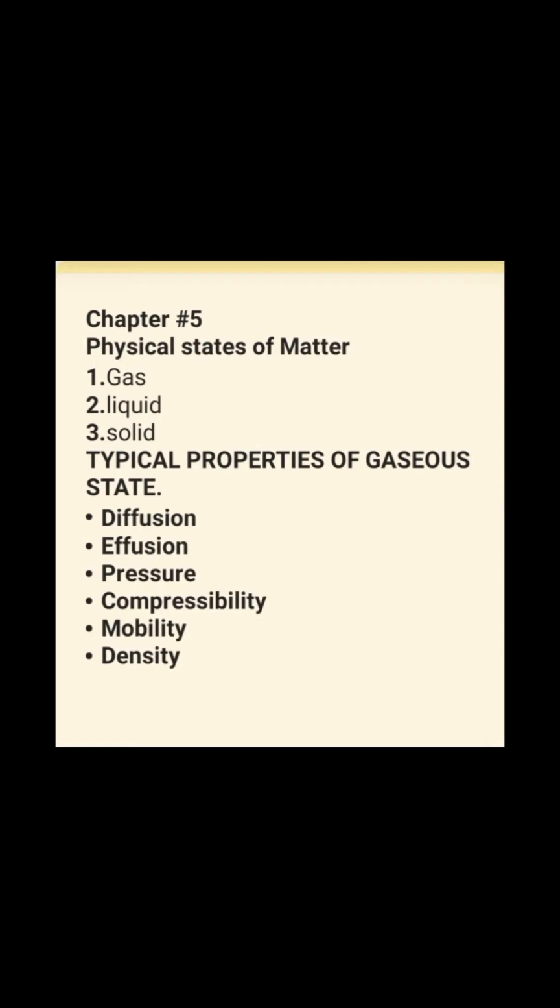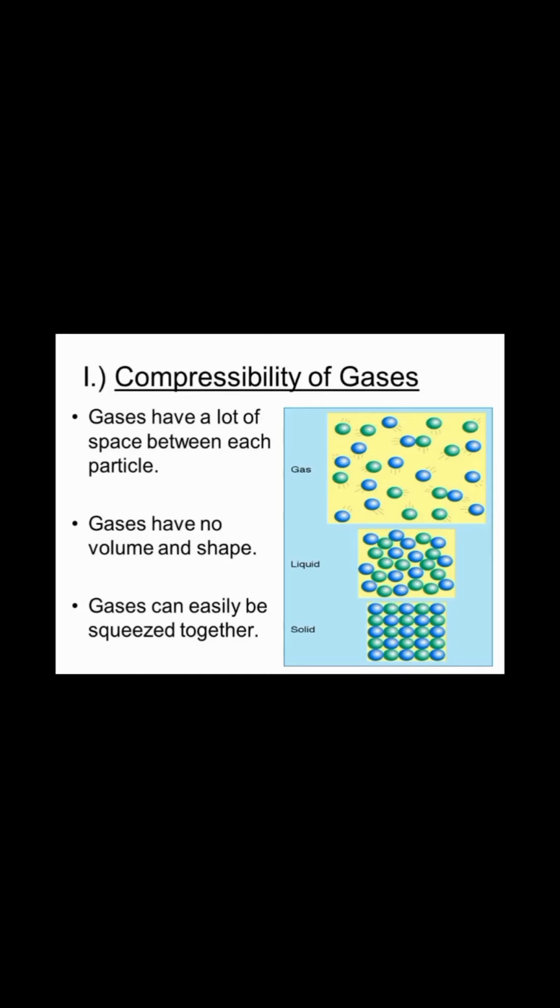Now I will explain the next property of gas, that is compressibility. As I have told you students, the gas molecules are far apart and there are large spaces between these molecules, due to which they have very weak intermolecular forces and the gases have no definite volume and shape. When pressure is applied to the gases, the molecules come close to each other and the spaces between these molecules are reduced, due to which the intermolecular forces also become strong. So that's why by applying pressure on the gases, the molecules squeeze together and the gases can now occupy less space than the uncompressed gas.